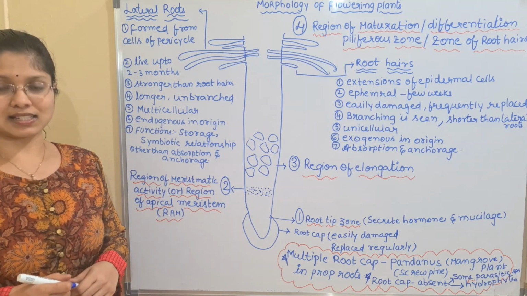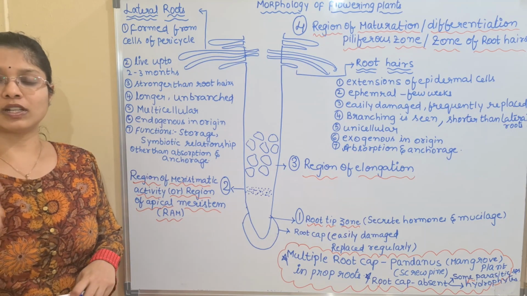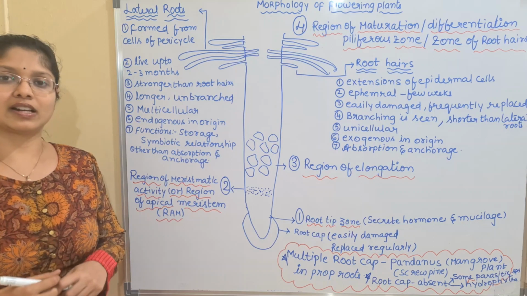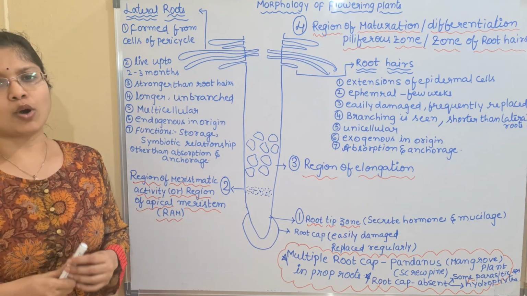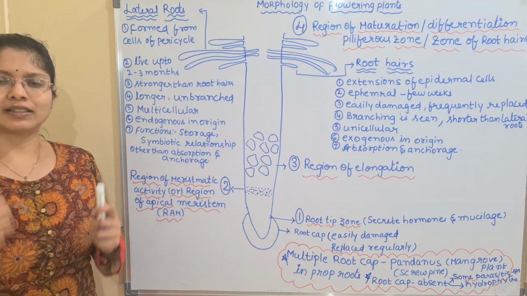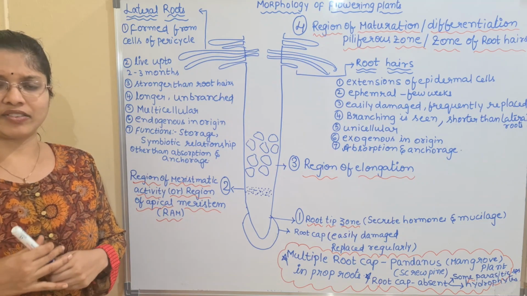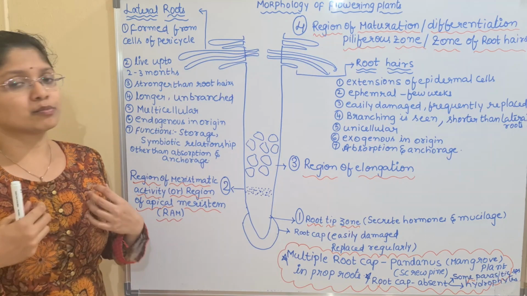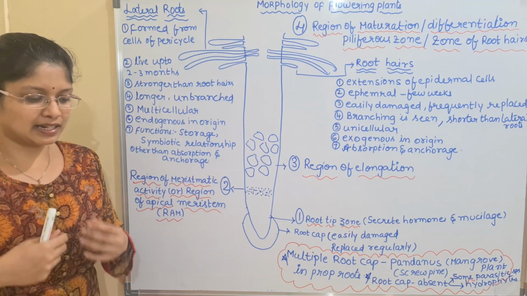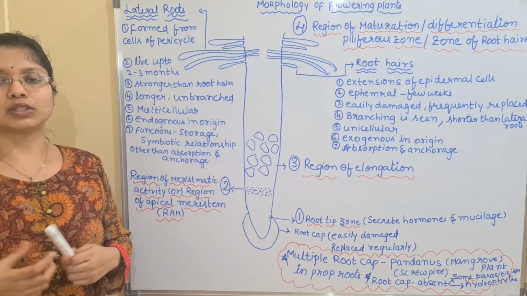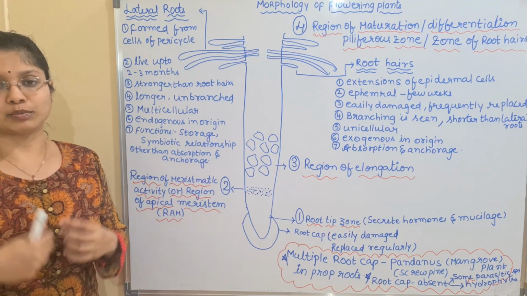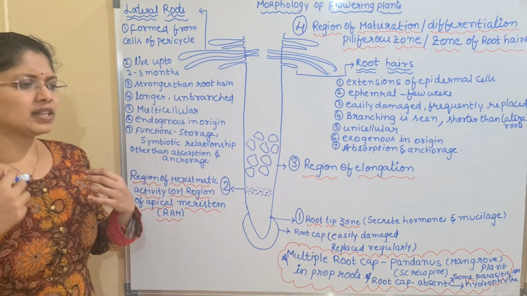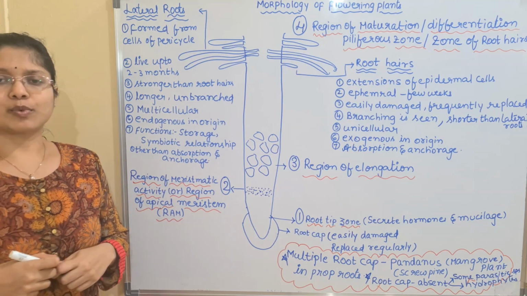Hello students, in the last lecture I started with the morphology of the flowering plants. Flowering plants means angiosperms. What makes them so important to learn about is that they are highly diversified. I have even told you that the major importance of angiospermic plants is that they are the food sources. Whatever food we are eating or depend upon today is mainly derived from these angiospermic plants. There is a vast diversity of angiospermic plants.